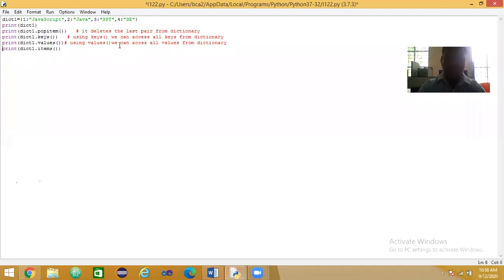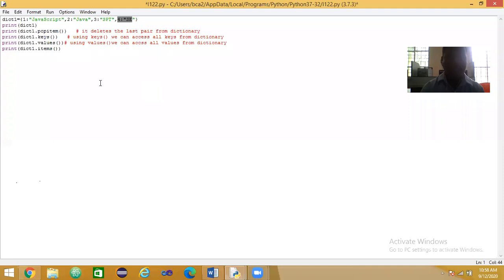Okay. From the dictionary, what are the values and what are the keys? Anybody respond to me. See, again I am responding. 1 is the key, JavaScript is the value, 2 is the key, Java is the value, 3 is the key, SPT is the value, 4 is the key, SE is the value. Key and value together is one item, one element of the dictionary, and they are separated by commas.